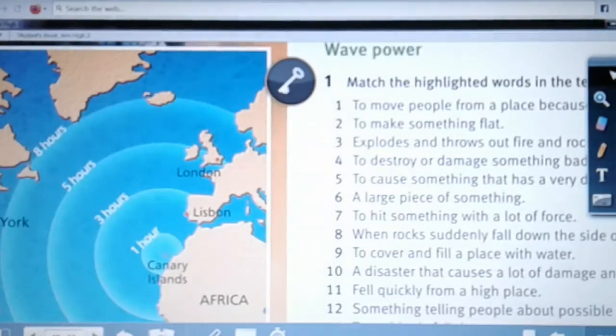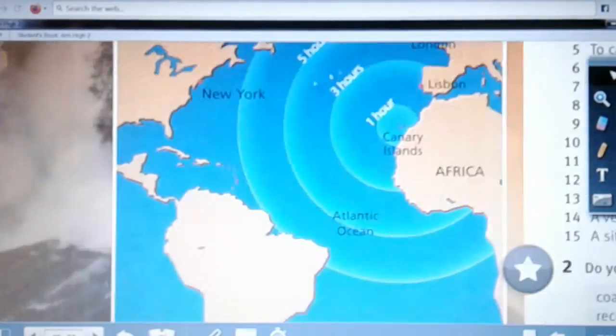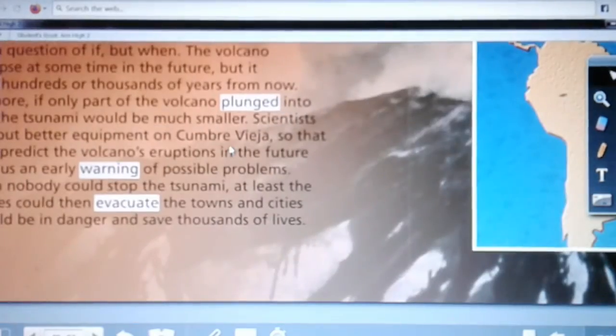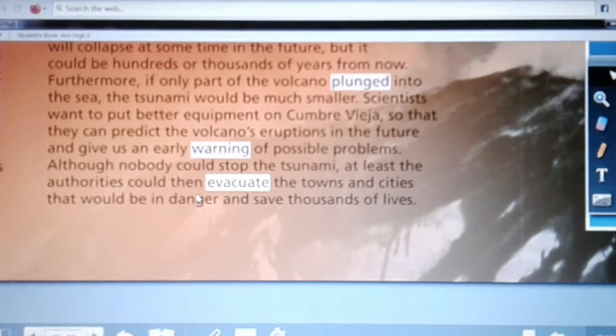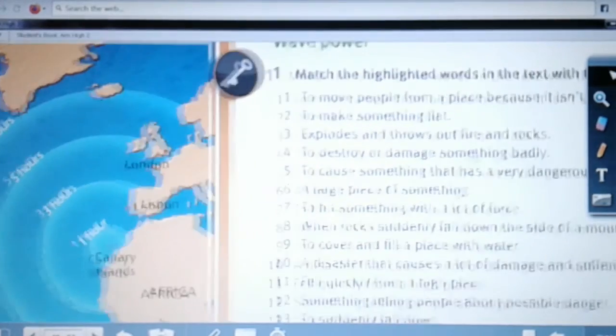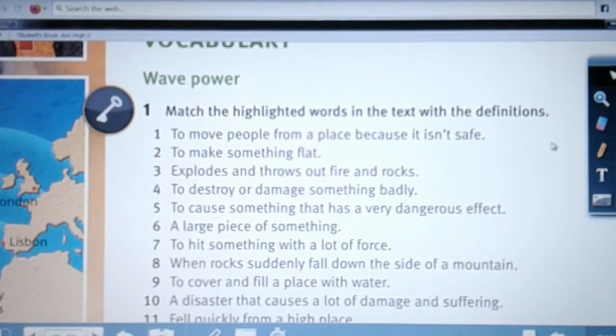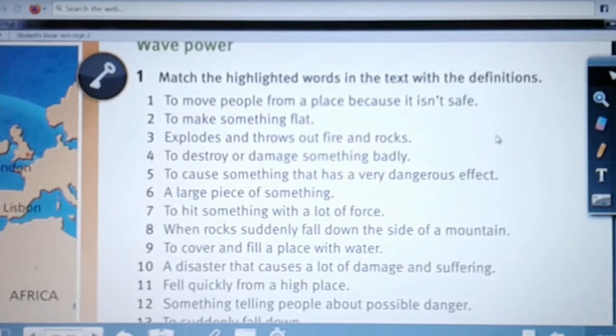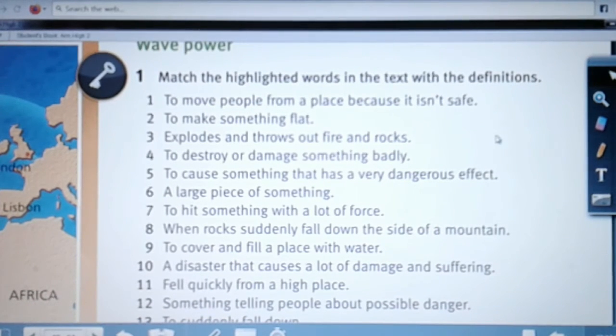So the word that is compatible with this definition is evacuate. So write down evacuate here next to its definition. Okay, so now it's your turn to match the highlighted words in the text with their definitions.